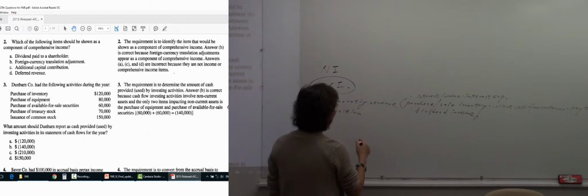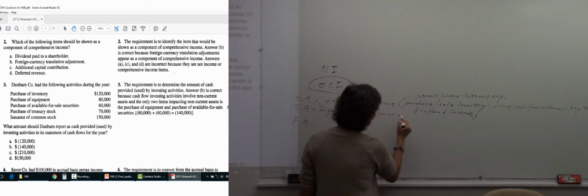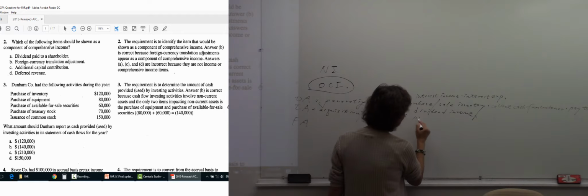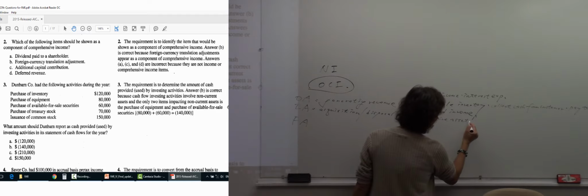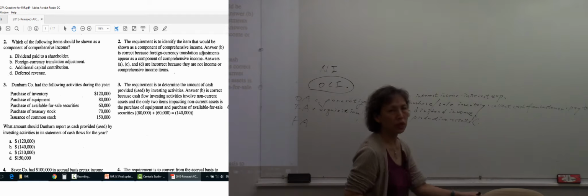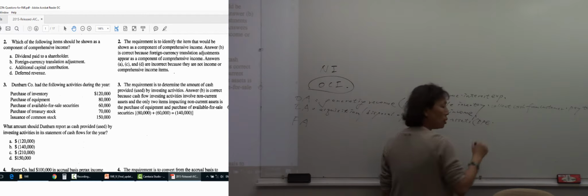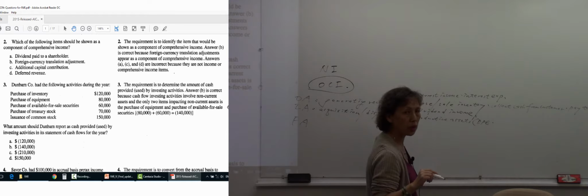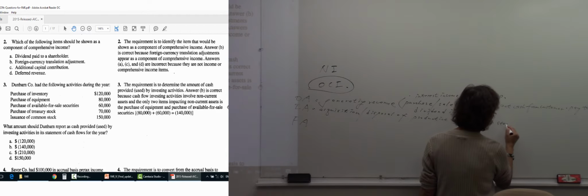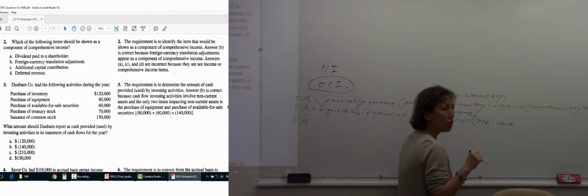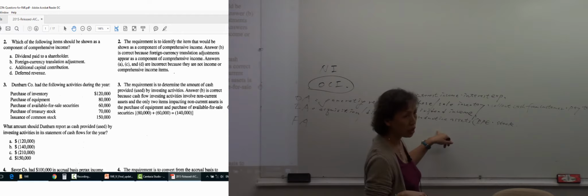Any transaction related to acquisition or disposal of productive assets. When I say productive asset, what asset could be a productive asset? Long-term fixed asset, PPE. Is PPE a productive asset? Yes. Or if we purchase a stock from another company and then we resell it for profit, is that a productive asset? Yes. Okay.